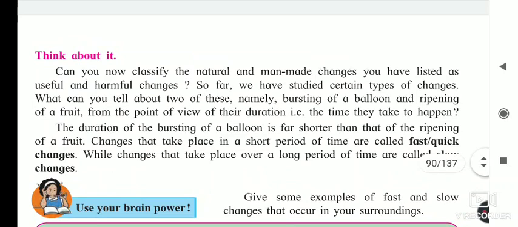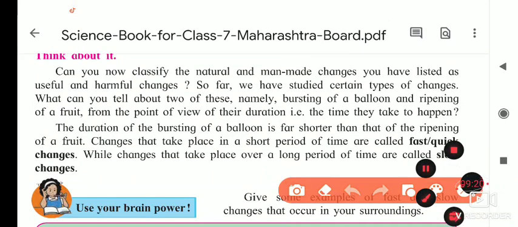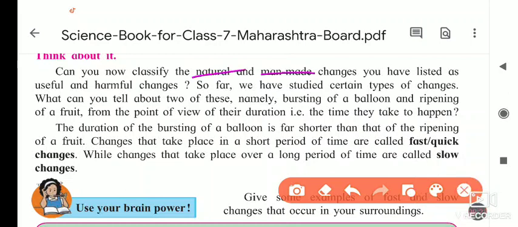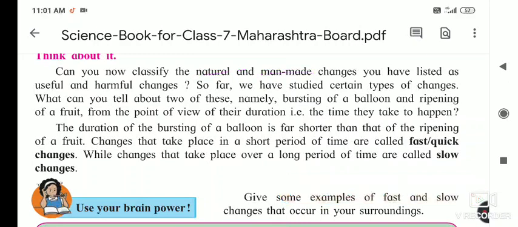You have listed useful and harmful changes. Natural changes can also be useful: the ripening of fruits is a useful change, because as the food ripens its taste changes, so it is useful to us.